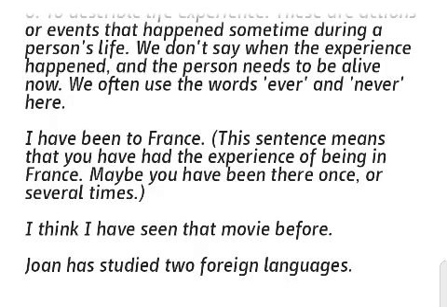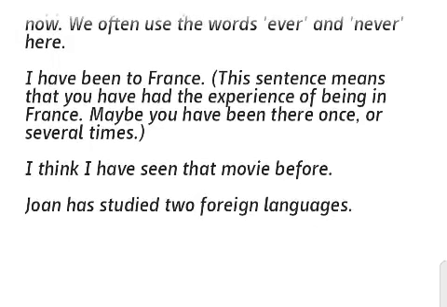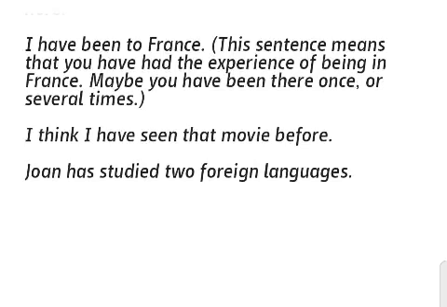I have been to France. This sentence means that you have had the experience of being in France. Maybe you have been there once or several times. I think I have seen that movie before. John has studied two foreign languages.